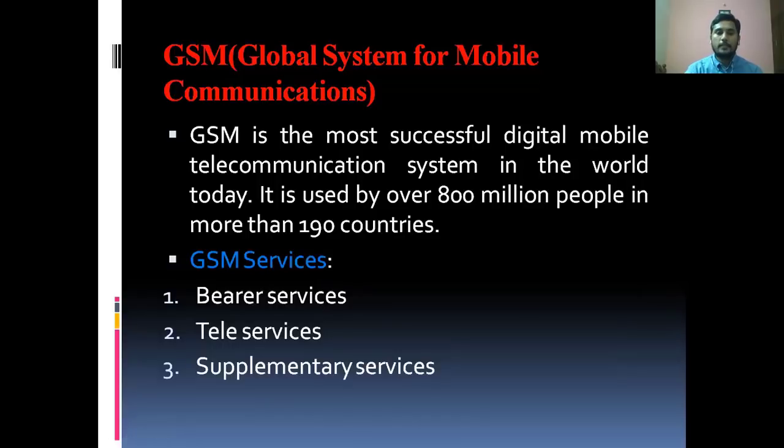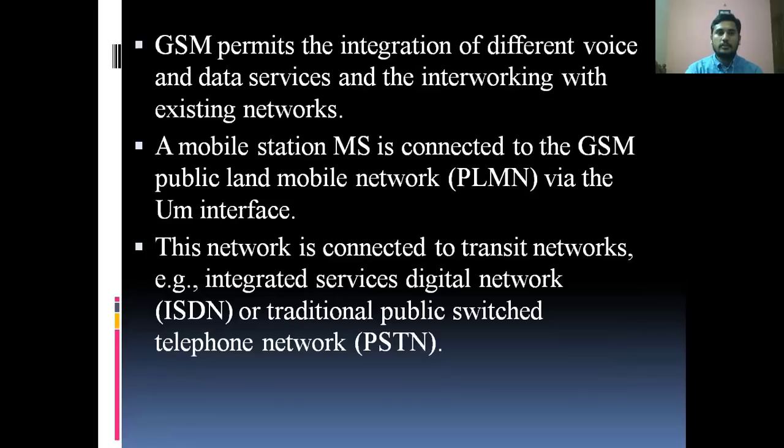Let's look at this. Before going to the services, GSM permits the integration of different voice and data services and the integration with existing networks. So it doesn't require a new network. It works depending on the already existing network. A mobile station is connected to the GSM public land mobile network via the Um interface.